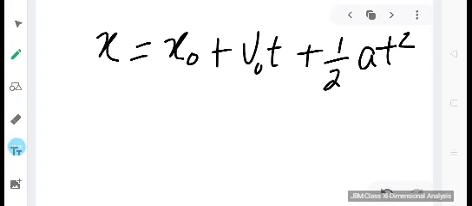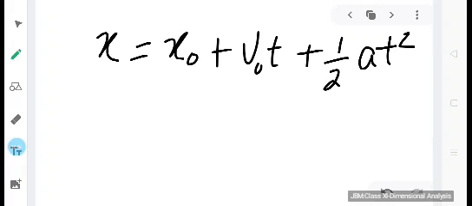So the final position of the object is given by x and x0 is the initial position. So for distance traveled x by a particle or body in time t, which starts from position x0 with an initial velocity v0 at time t equal to 0 and has uniform acceleration a along the direction of motion.